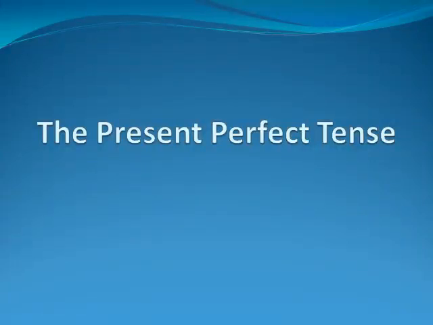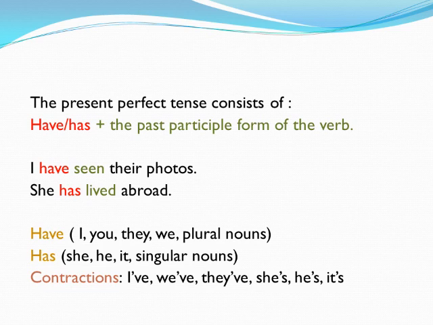Today's lesson is about the present perfect tense. Firstly, the present perfect tense consists of have or has plus the past participle form of the verb. I have seen their photos. She has lived abroad. Here there are two kinds of verbs.